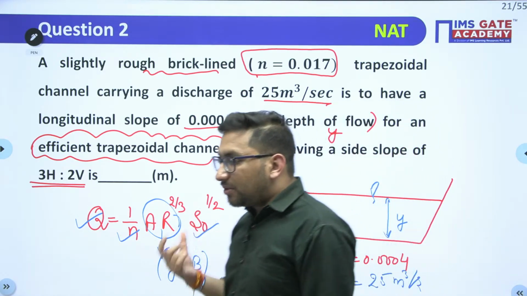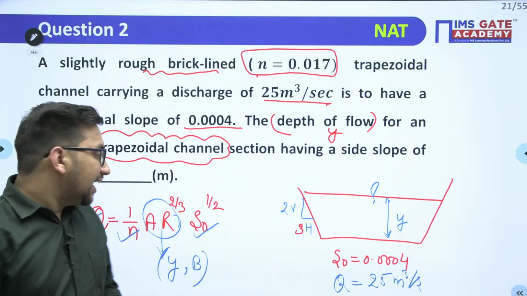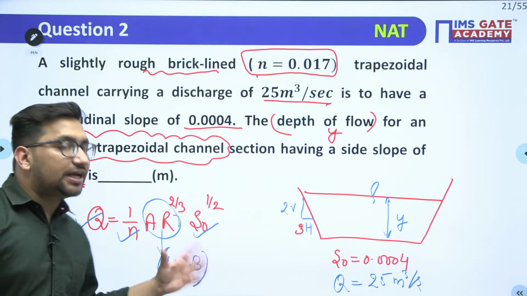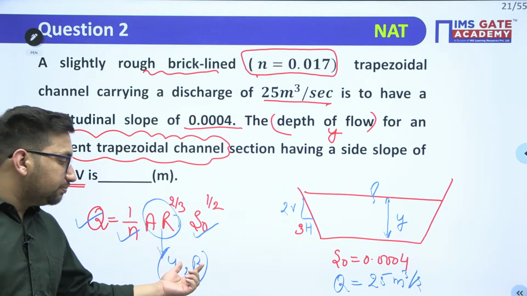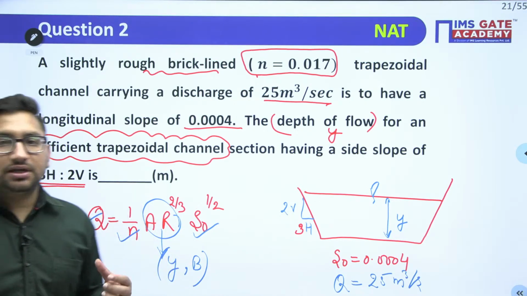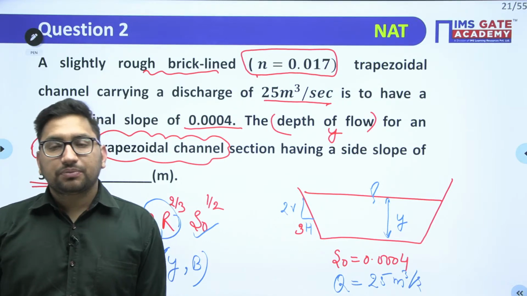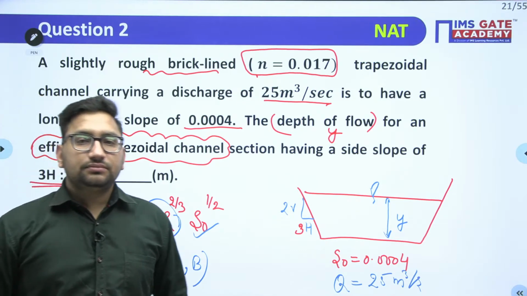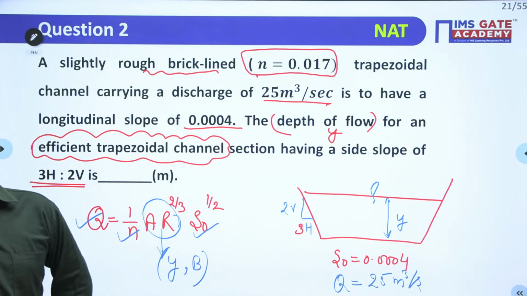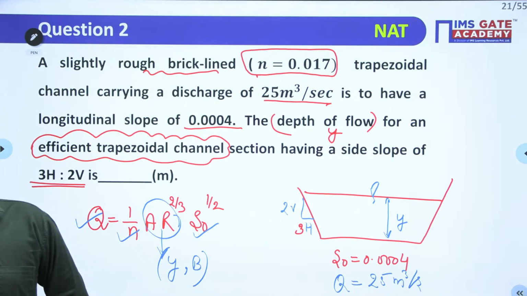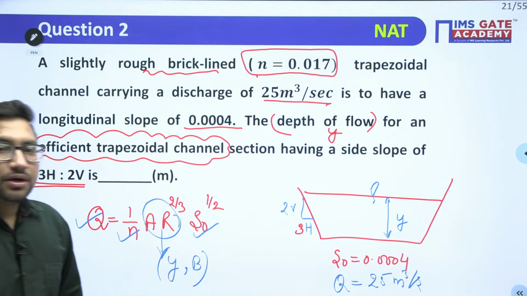Clear? So apply condition number 1, try to find out a relation between y and b, and replace this b parameter in terms of y in this particular equation. That will give you the y value, right? Try this particular question.